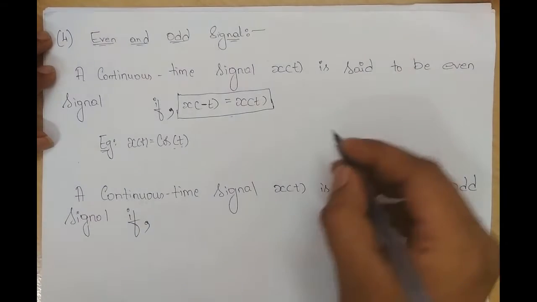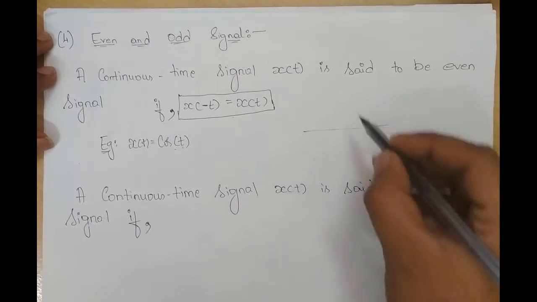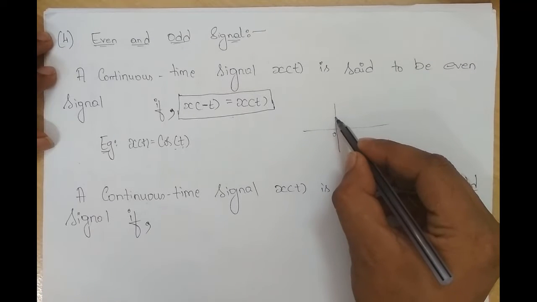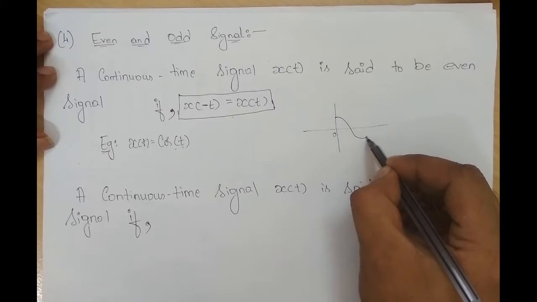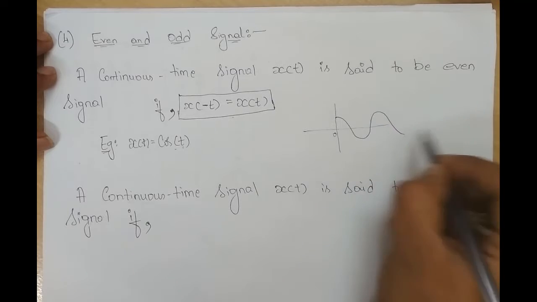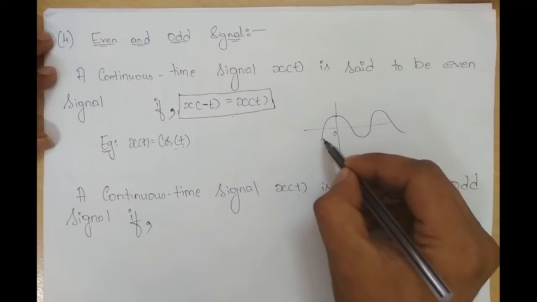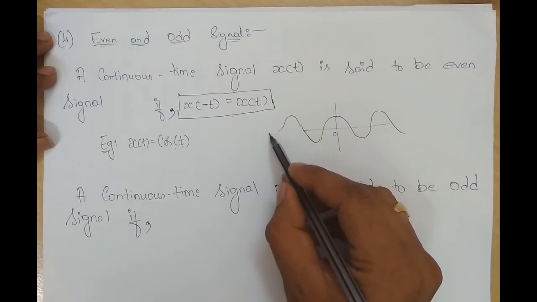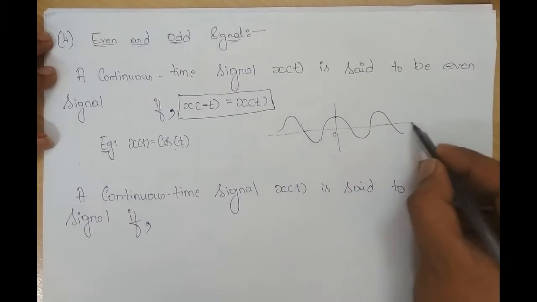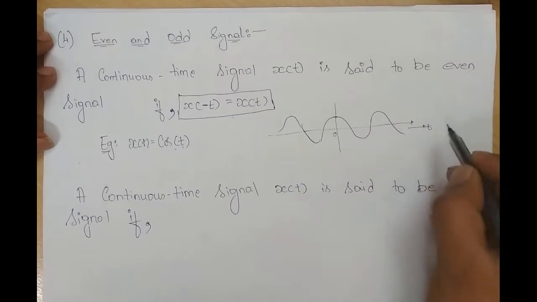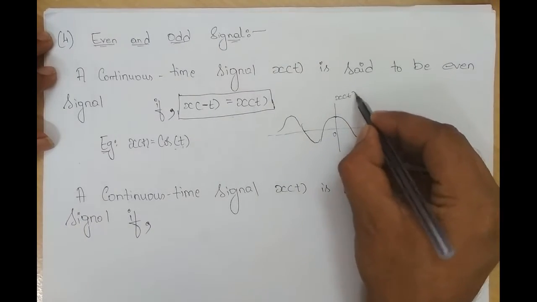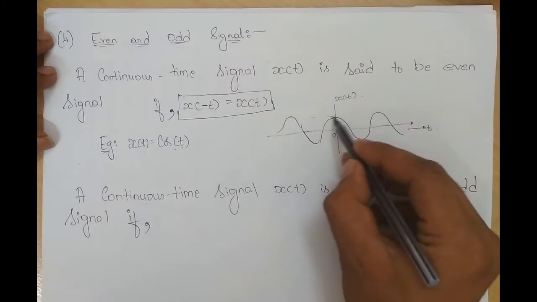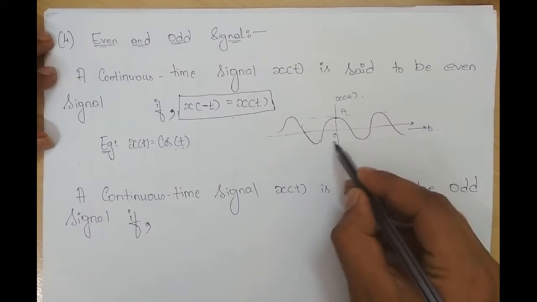We shall try to see that graphically. So how does a cos wave look? So this is our signal, the cos wave signal. It starts from here and goes till plus infinity, right? And again in the negative time also the same pattern repeats. So this is our cos t, right? This is the time independent variable, and this is x of t, the amplitude, fine. So this is a and this is minus a.